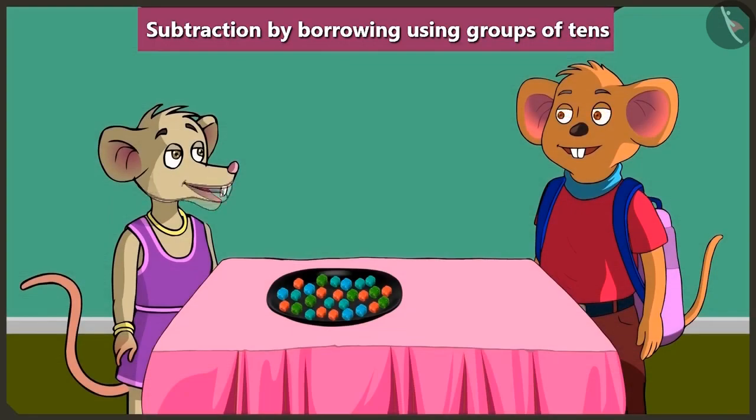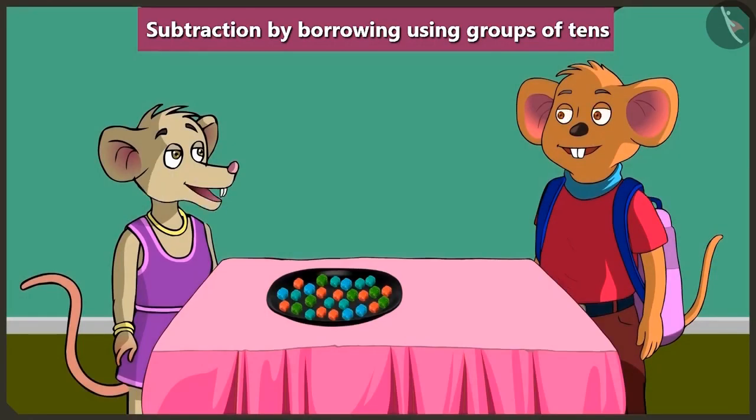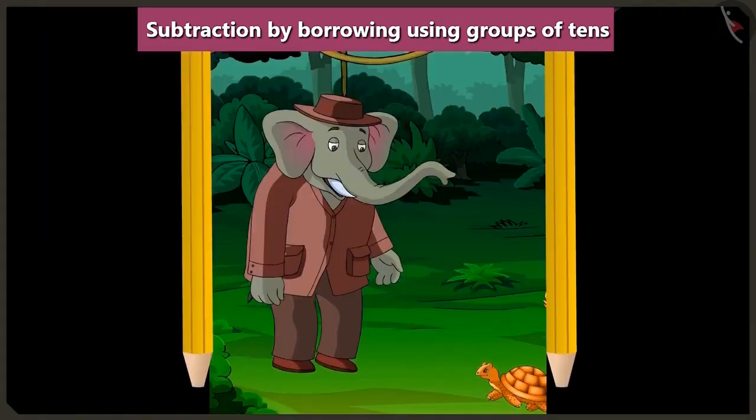Yes, now I have understood it well. Thank you so much, Choo-Choo. Look, Chichi, in subtraction, whenever we borrow 10 from a digit, we have to reduce that digit by a ten. Yes, Choo-Choo, from now on I will remember that.